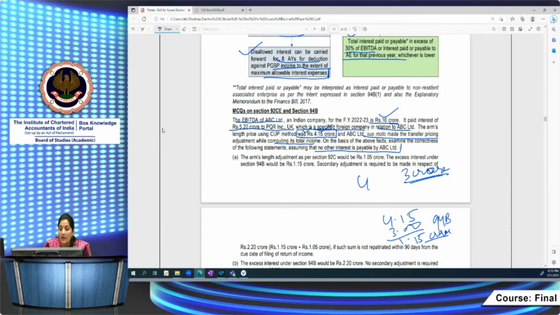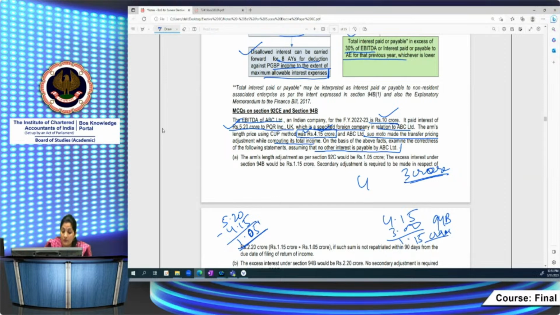ठीक है, यहाँ पे प्राइमरी एडजस्टमेंट कितना का? How much you have to make? 5.20 minus 4.15. So 1.05 का you have to make primary adjustment, right? प्राइमरी एडजस्टमेंट कर रहे हैं, that amount you have to repatriate since it exceeds your 1 crore limit also, and it is in respect of assessment year 23-24. You have to make the secondary adjustment.